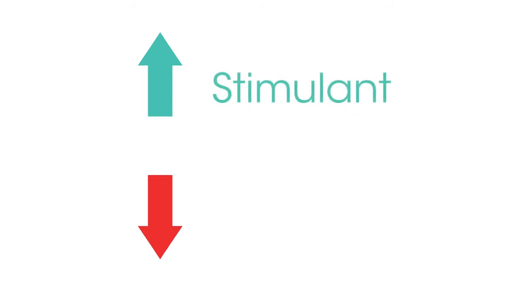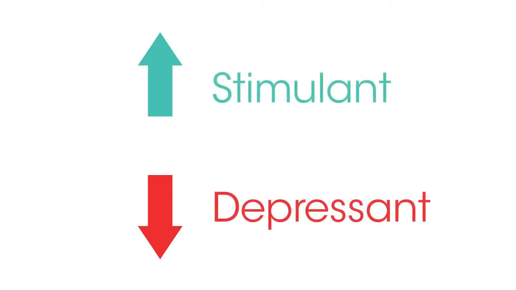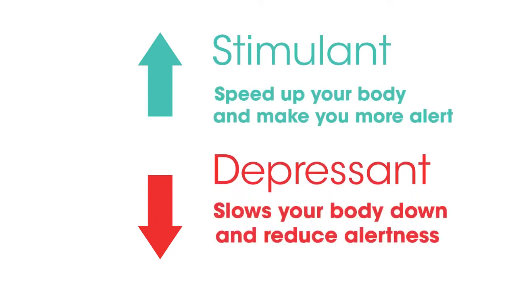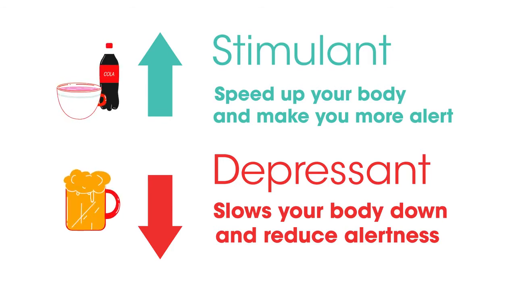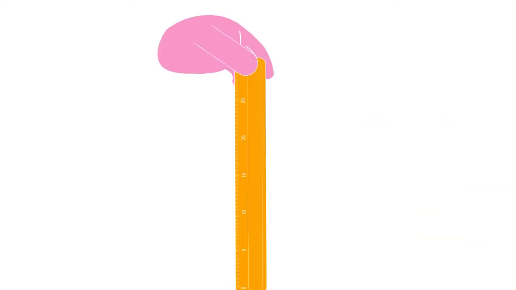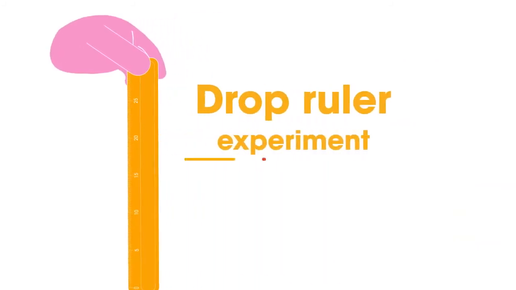Drugs from whatever source may be classified as being a stimulant or a depressant. Stimulants are substances that keep the body awake and alert, and so may reduce body's reaction times. Depressants are substances that reduce the level of alertness, and so lengthen the response times. For example, caffeine is a stimulant and alcohol is a depressant. One simple way to measure how either drug use or distraction in the environment might alter your reaction time is to do the drop ruler experiment.